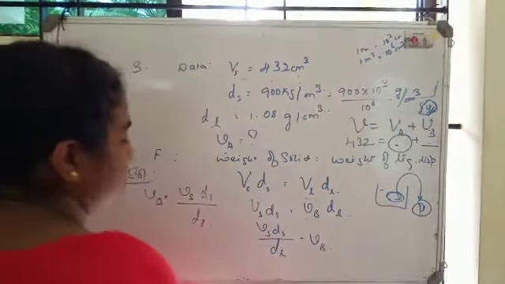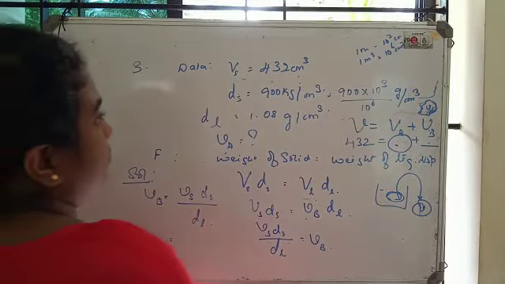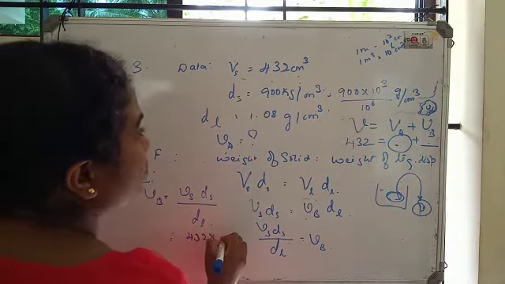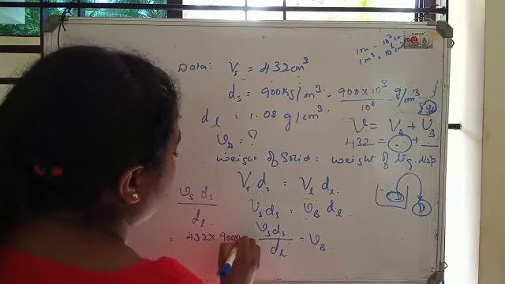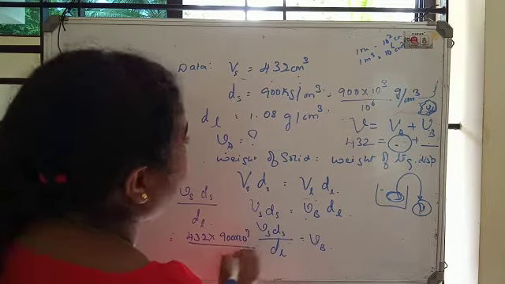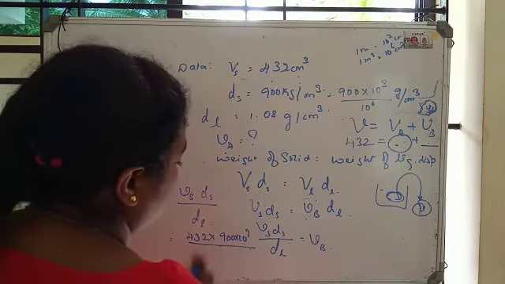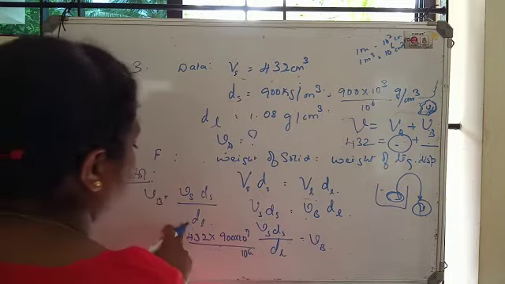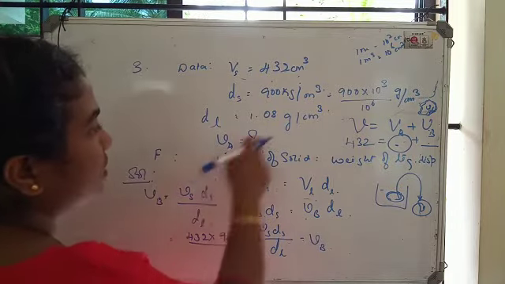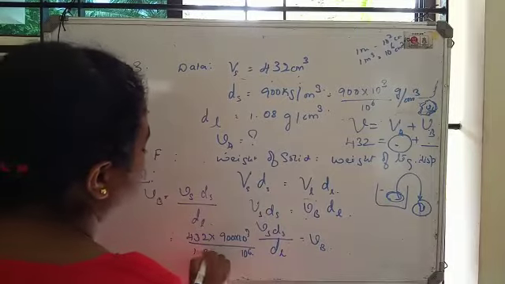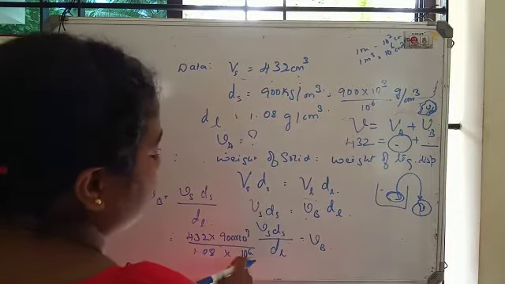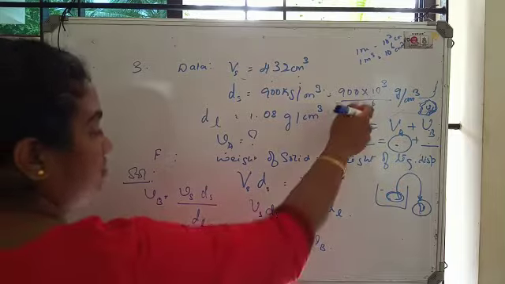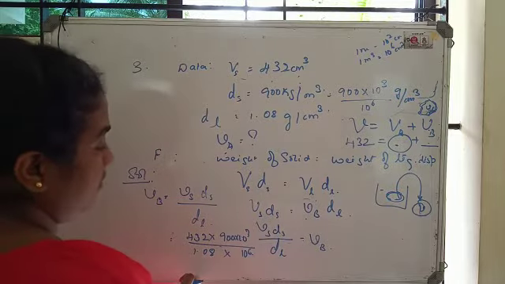So now we will use this value. Volume of the solid is 432, into density of the solid, which is 900 into 10 raised to the power of 3, whole divided by 10 raised to the power of 6, into density of liquid. What is the density of liquid? That is 1.08. This 10 raised to the power of 6 comes from here. It is in the denominator.